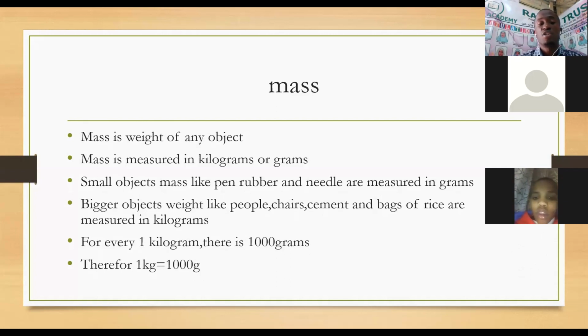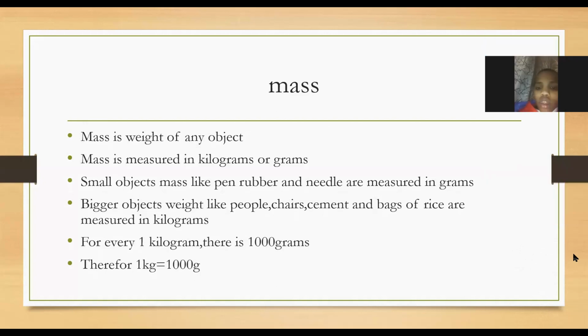So the relationship between kilograms and grams is the one that we are going to use to work out some questions. And I've said that 1 kg is equivalent or is equal to 1,000 grams. So this statement is the one that you are going to use to work out some questions with you in a few minutes.